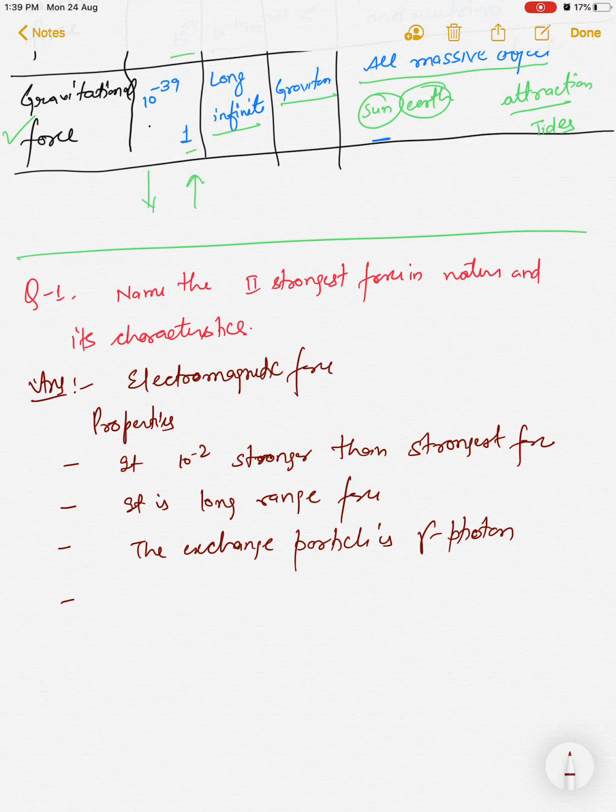Fourth, it is attractive as well as repulsive.